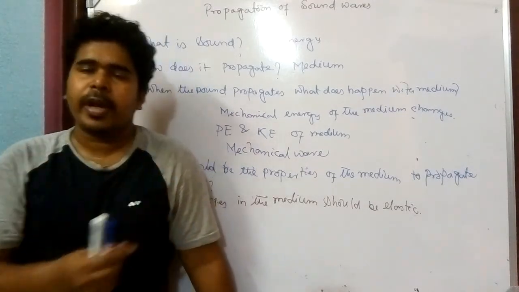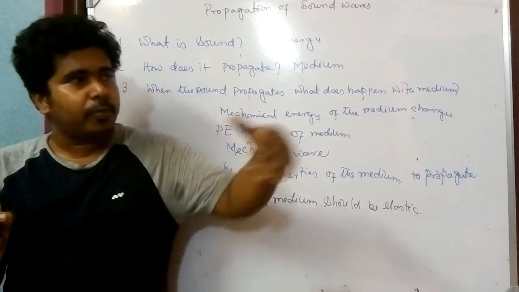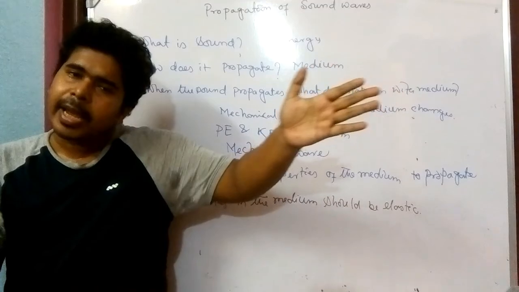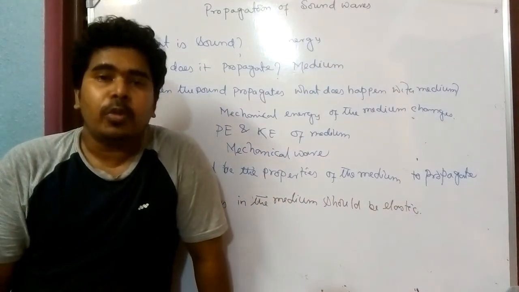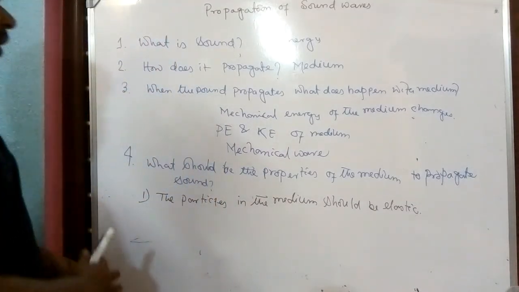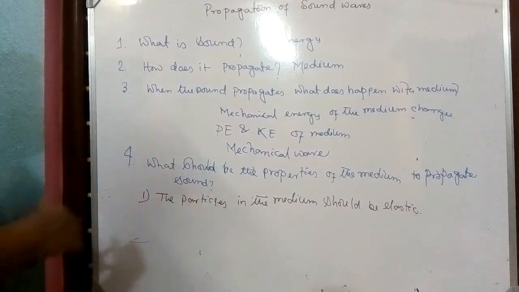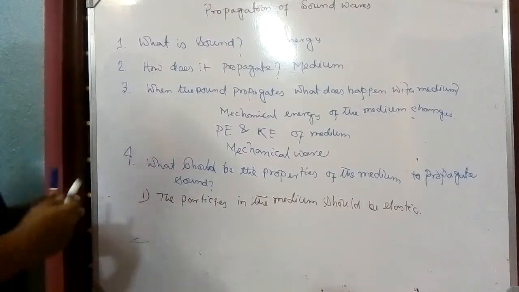When the sound propagates, the position of the particles gets changed, and when it propagates a long distance, again those particles come to their own position. So for propagation of sound through a medium, the medium should be elastic.